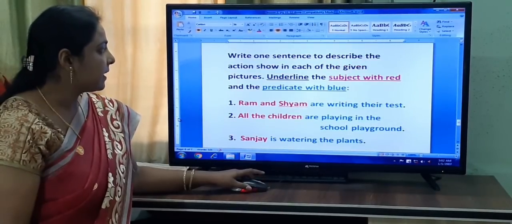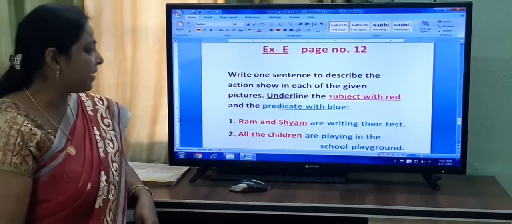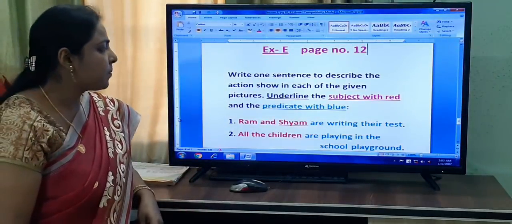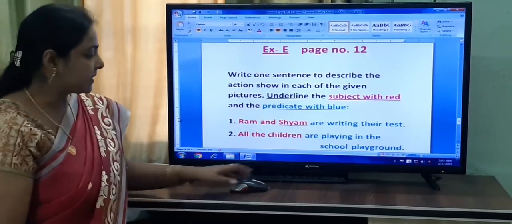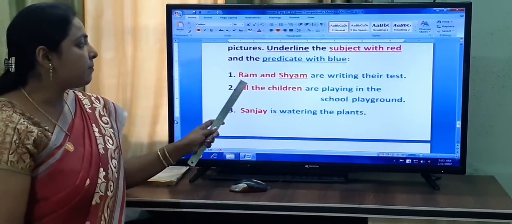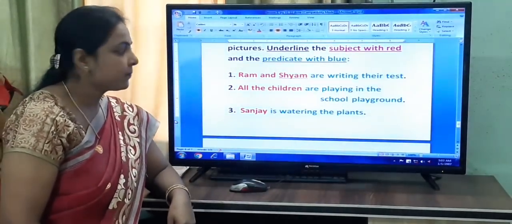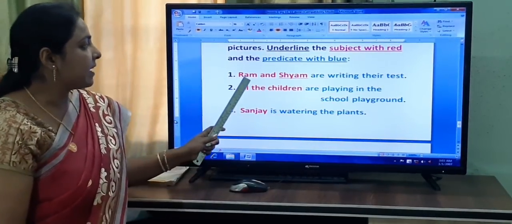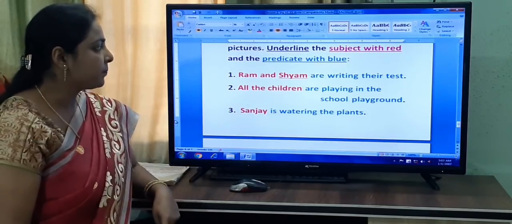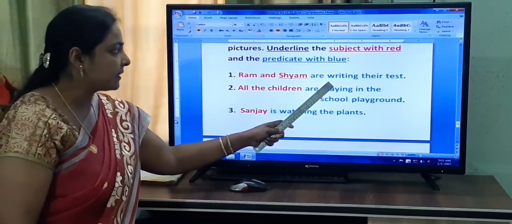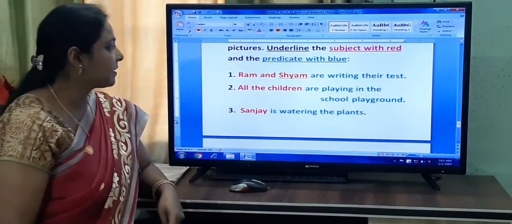This exercise E, it has given in your book and you have to make one sentence. So many sentences are possible, but I have made some for you. The first sentence is, Ram and Shyam are writing their test. With the red color I have written the subject, Ram and Shyam, and with the blue color I have written the predicate, are writing their test.